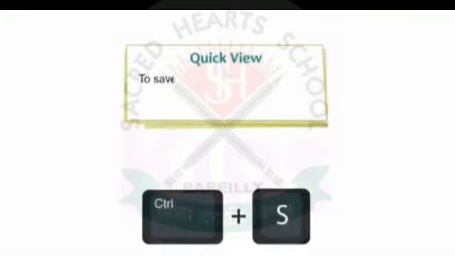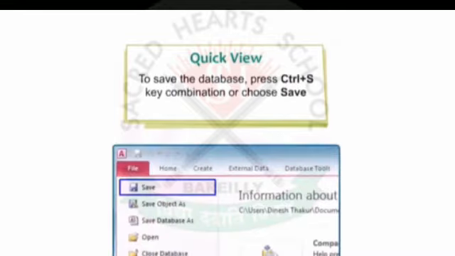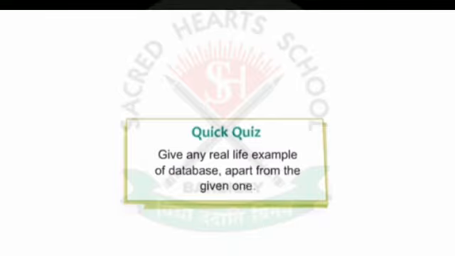Students, note that to save the database, press Ctrl plus S key combination or choose the Save option from the File tab. Okay students, can you quickly give any real-life example of a database apart from the given one?